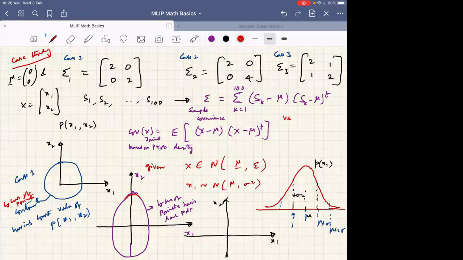How much it is spread out from the mean location in all directions will be given by the covariance matrix. Okay, the covariance matrix describes how much spread in the x1 direction, how much spread in the x2 direction, and also what is the relation between the features x1 and x2: are they positively correlated or negatively correlated? All that information is there in the covariance matrix. Okay, now very good. So now I want this. How should I sketch this now?